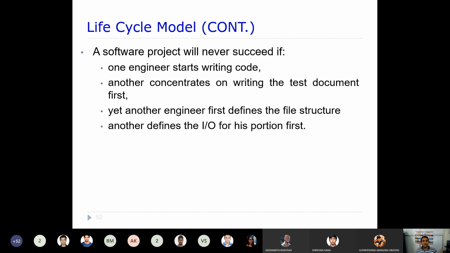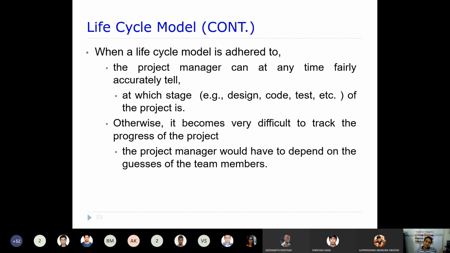Then you are not going to come up with a successful software. So you need to follow some precedence order. That means first the problem should be defined, then the requirements gathered and analyzed, then design should take place, then someone develops the code, and then testing should be carried out. If we follow this precedence order, then only will we be able to come up with good quality software.